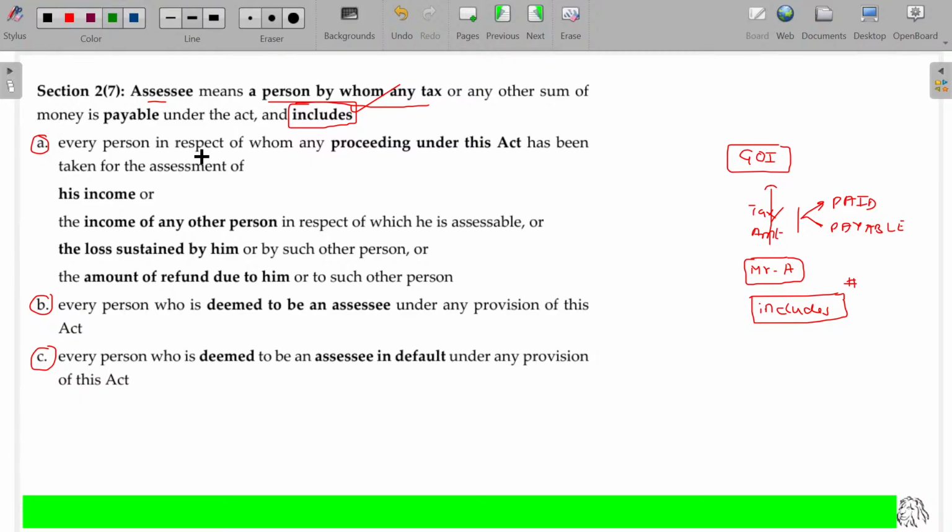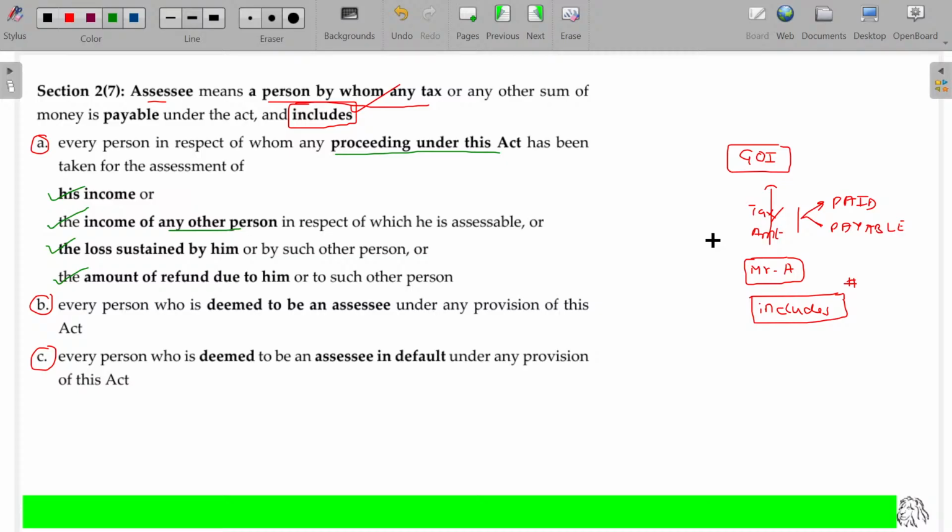Point number 1: every person in respect of whom any proceeding under this Act has been taken for assessment of his income, or the income of any other person in respect of which he is assessable, the loss sustained by him, or the amount of refund due to him in all the cases.